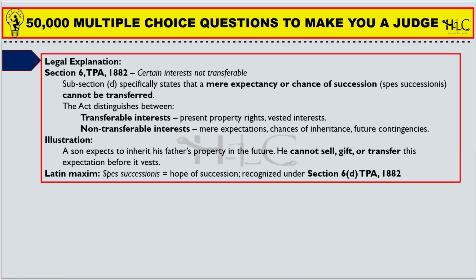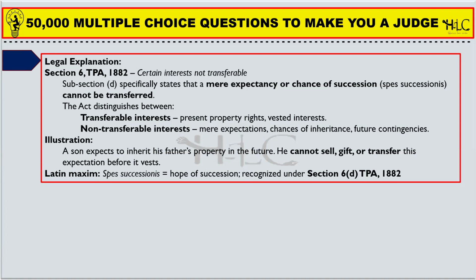So section 6 deals with the same. What it says is that certain interests in property are not transferable. Which of the following are not transferable though having certain interest? Subsection D of section 6 specifically states that a mere expectancy or a chance of succession, that is what I told you in the previous question, hope of succession, they cannot be transferred.